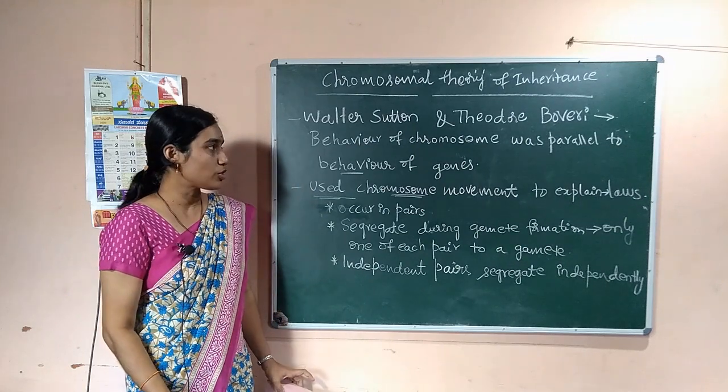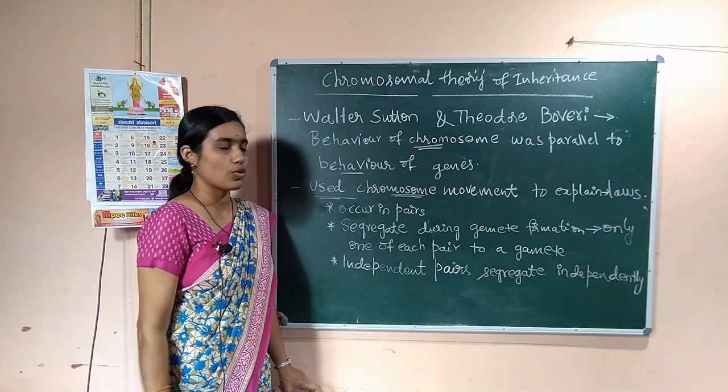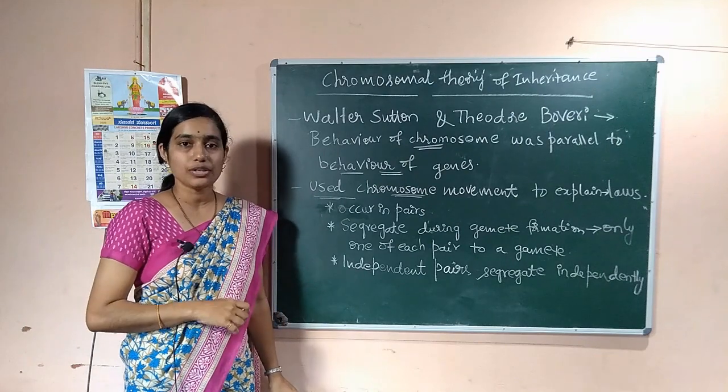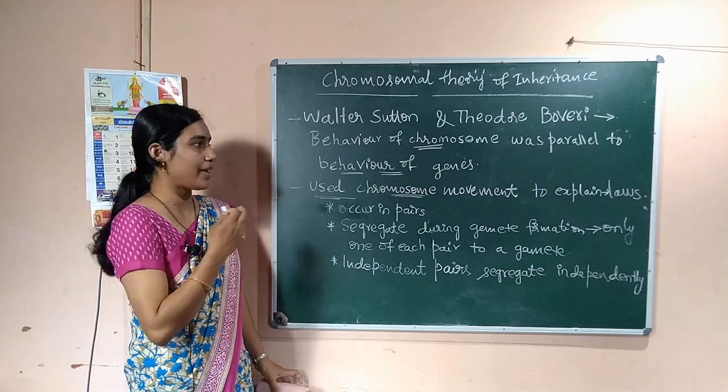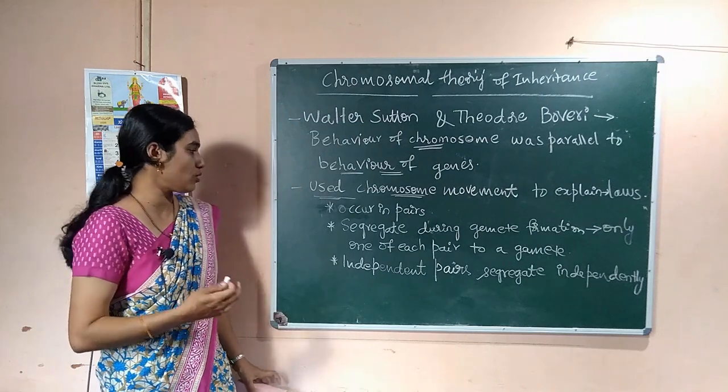As I told, the behavior of chromosomes and the behavior of genes are parallel to each other. So, what are those parallel characters of chromosomes and genes? Let us know one by one.